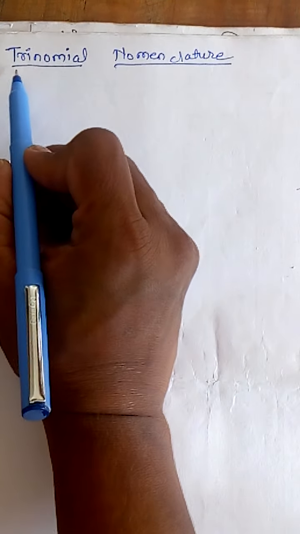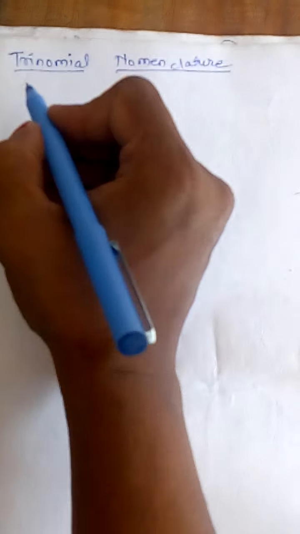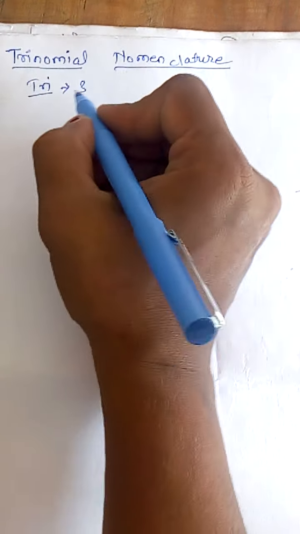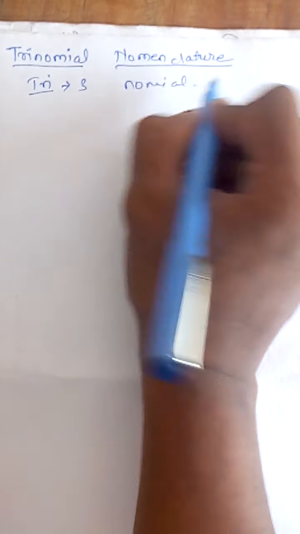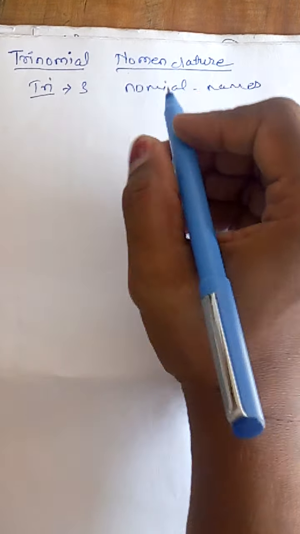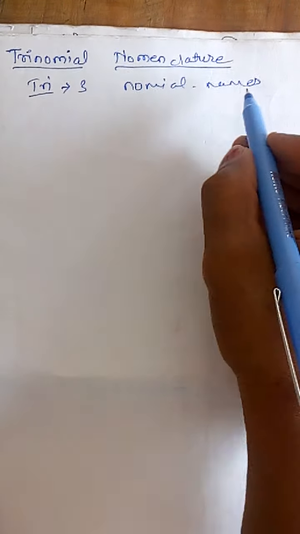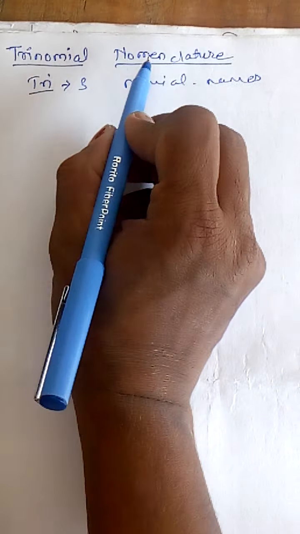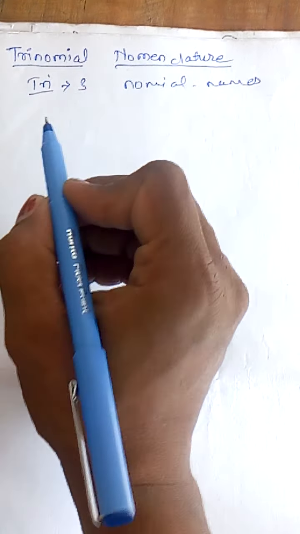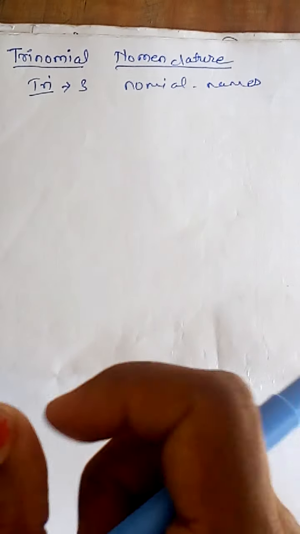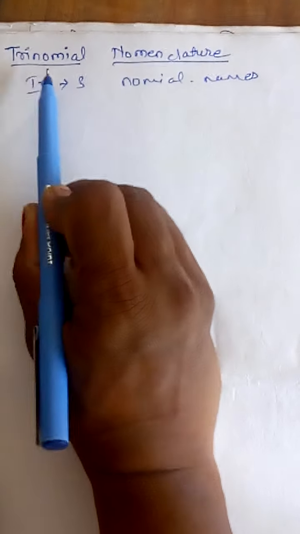If we consider the meaning of trinomial, the word trinomial is made up of two different words. Tri means three, and nomial means names. So try to remember that the system of naming organisms which is made up of three names is known as trinomial nomenclature. When the nomenclature system consists of three different names for giving the scientific name to any organism, we call that system trinomial nomenclature.